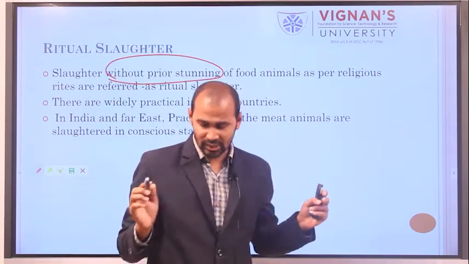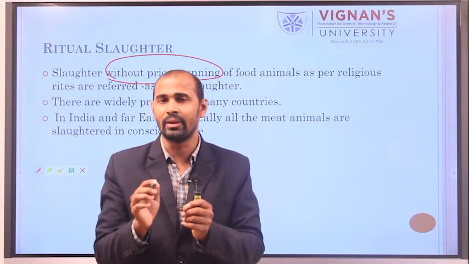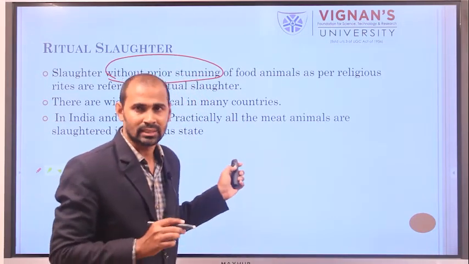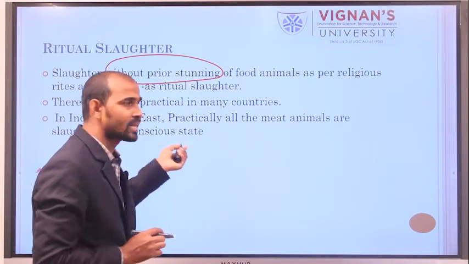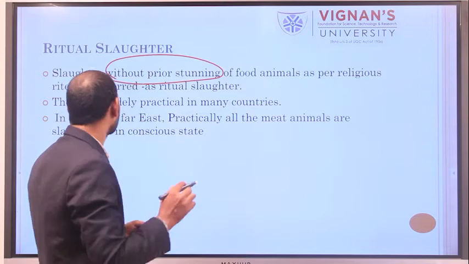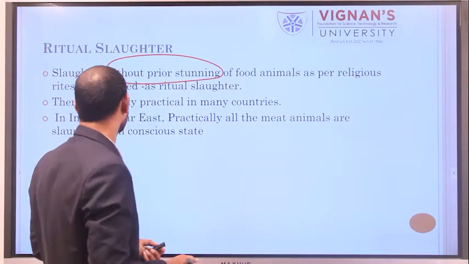When the animal is in a live condition, the slaughtering is conducted. Slaughtering without prior stunning of food animals as per religious rites is referred to as ritual slaughter.